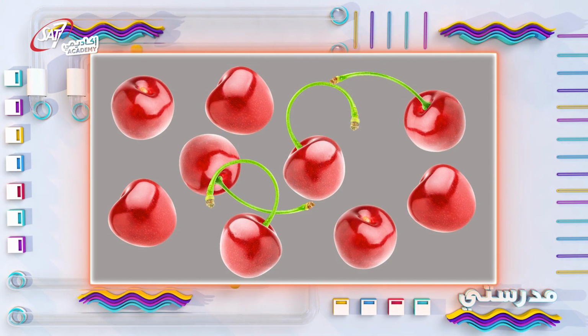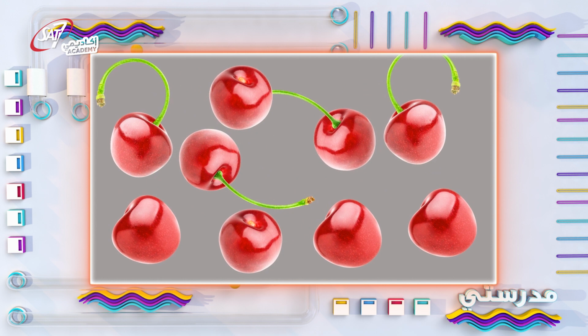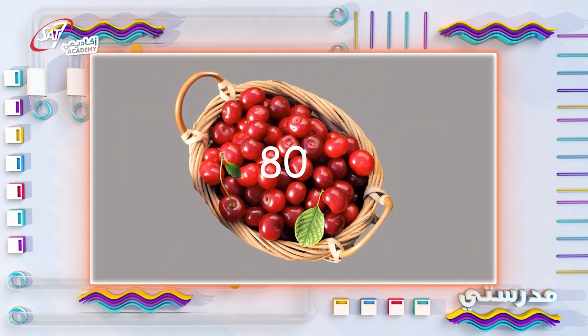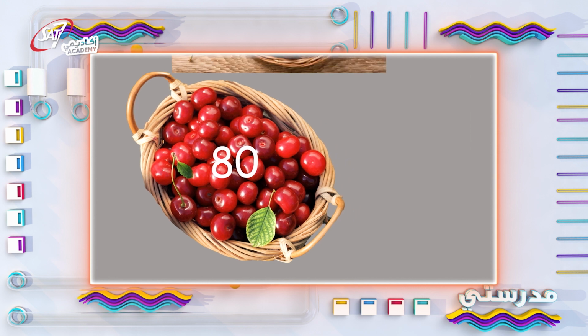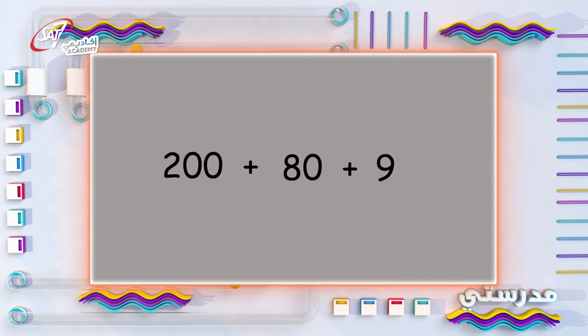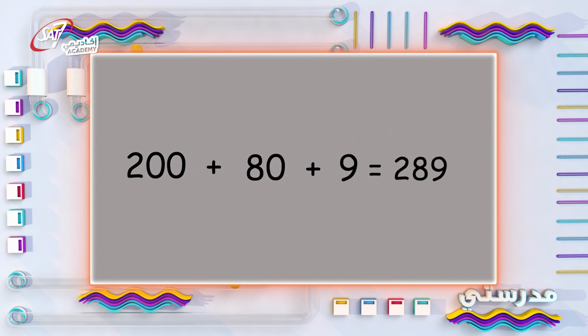In this cherry orchard, I ate some cherries and also took some home. Did you count the cherries here? I ate 9 cherries. I filled a basket with 80 cherries to take them home with me. And my friend gave me another basket that has 200 cherries inside. How many cherries did I take in all? Let's add to find the total number of cherries to find the sum. There are 200 cherries in a box, 80 in a basket, and 9 in my tummy. That's 289 cherries in all.